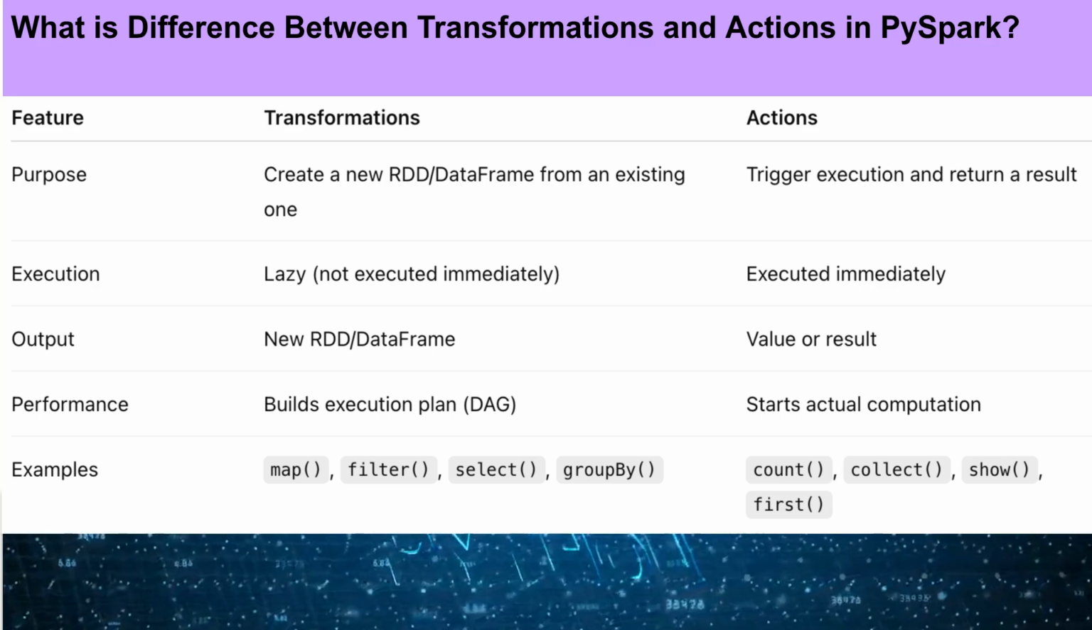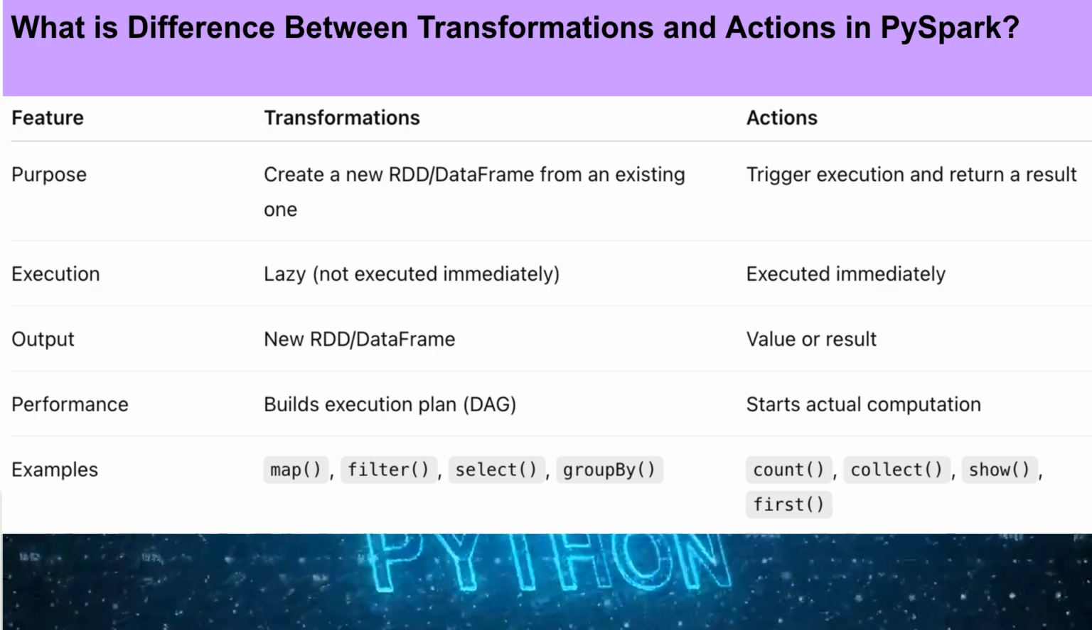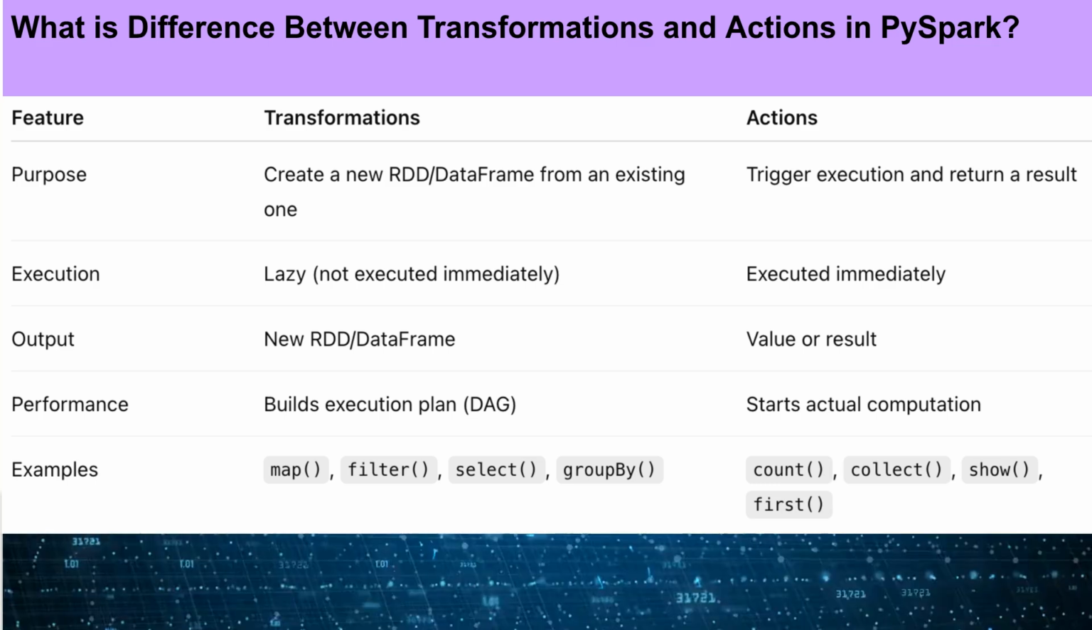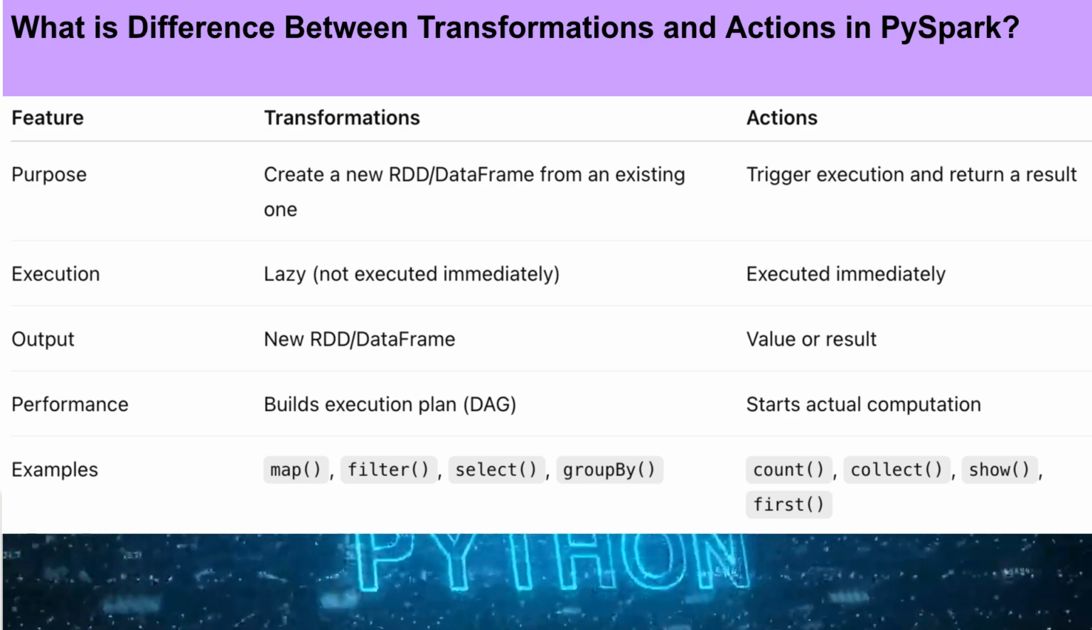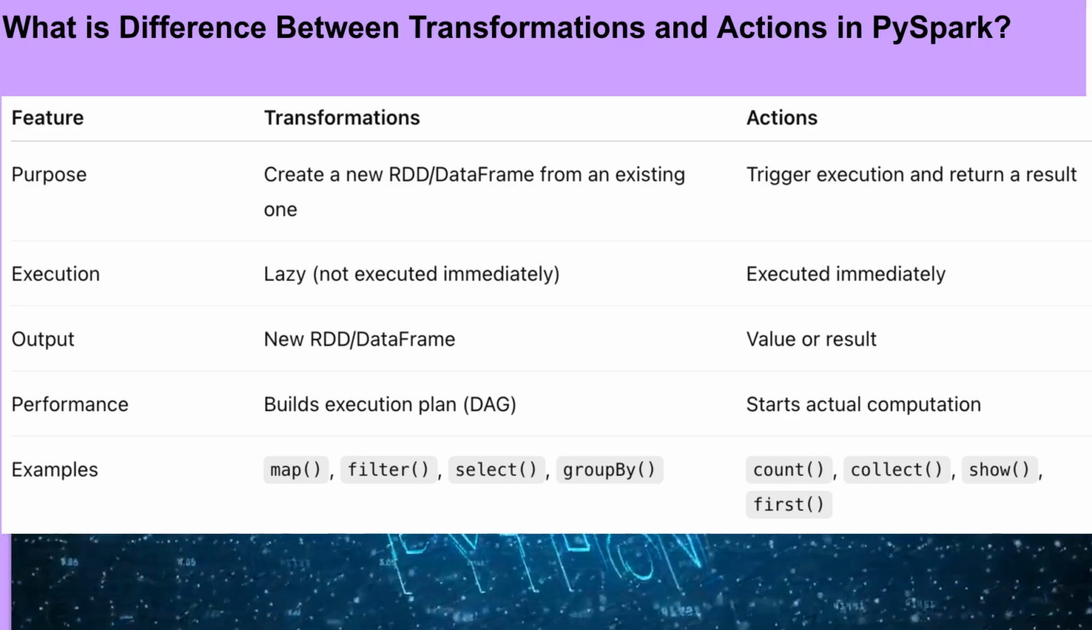These operations create a new RDD or data frame. Examples of actions include count function, collect function, show function, and first function. These operations trigger execution and return the final result.